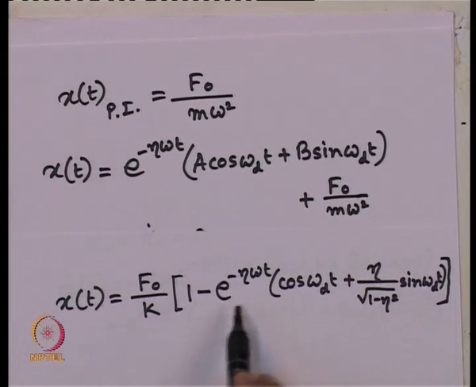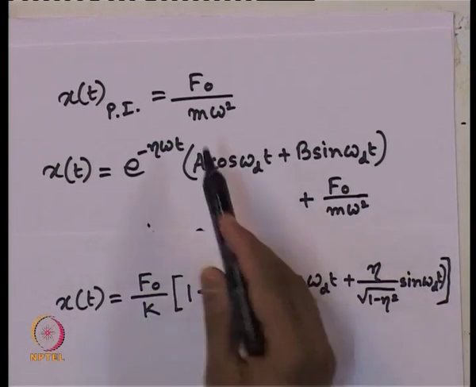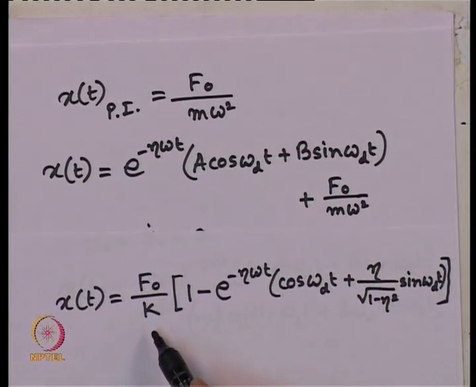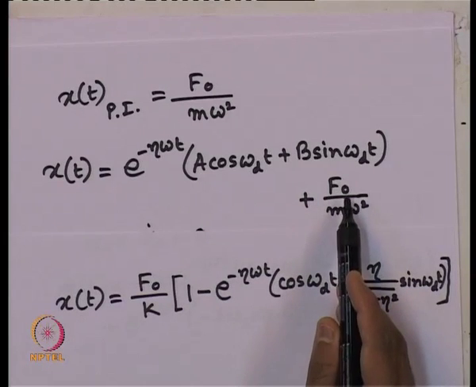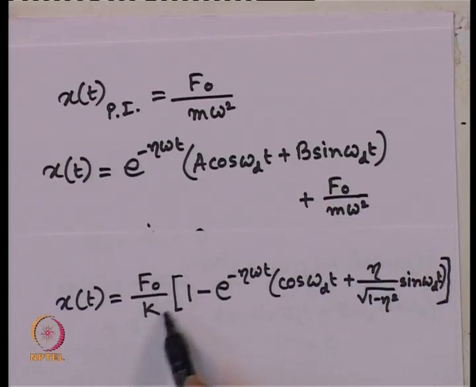So, this was our B component. F naught by m omega square is nothing but F naught by k, that is nothing but our A. So, clear, the complete solution.